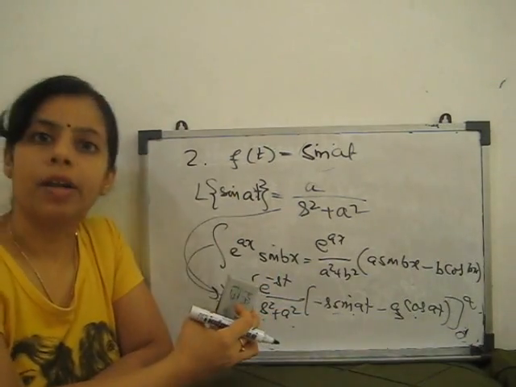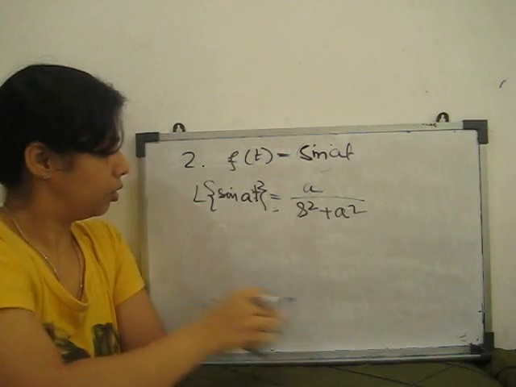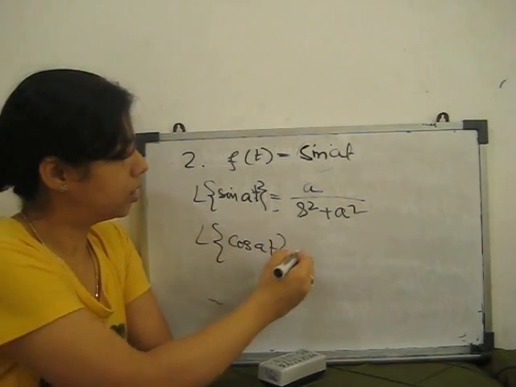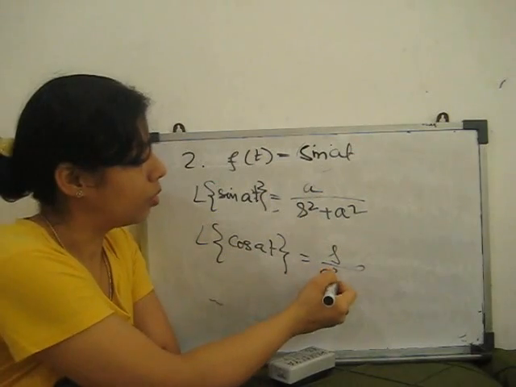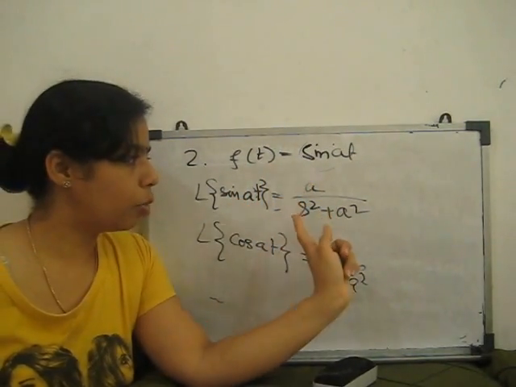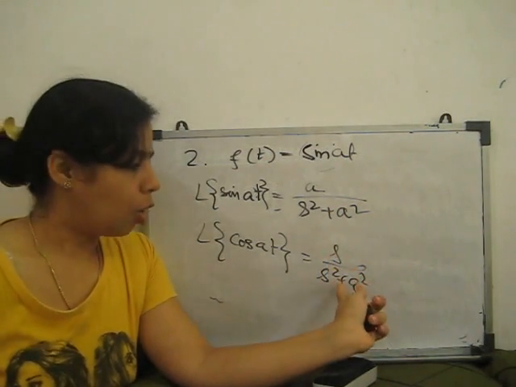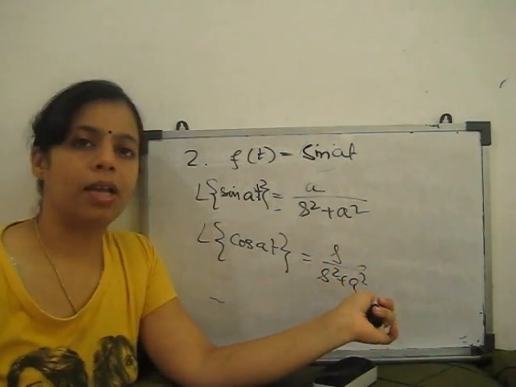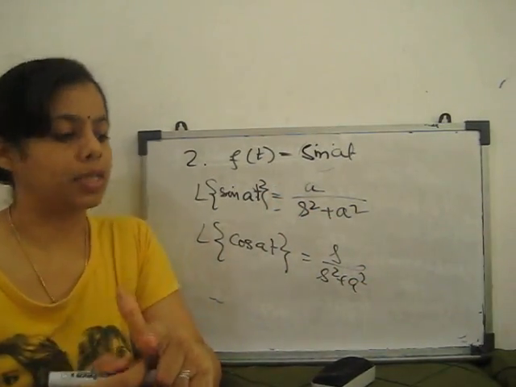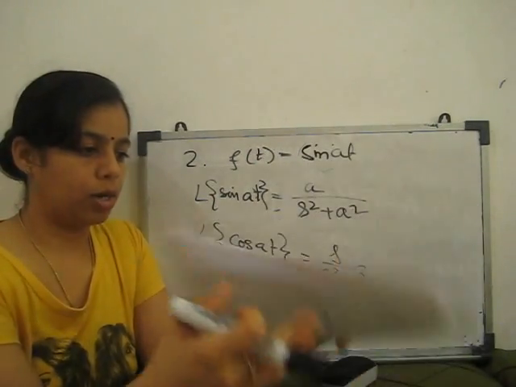Similarly, if you want to find the Laplace transform of cos at, you can find that the Laplace transform of cos at is s upon s square plus a square. For hyperbolic functions, sine hyperbolic is a upon s square minus a square, and cos hyperbolic is s upon s square minus a square, but in simple trigonometric functions the denominator is s square plus a square.